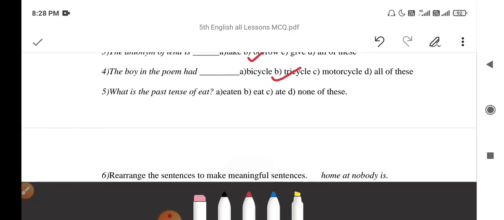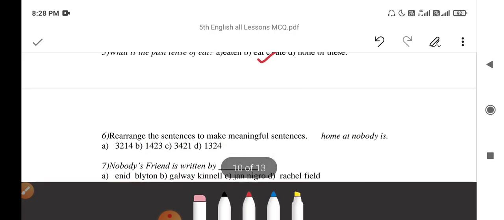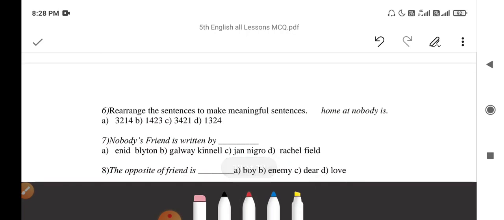What is the past tense of eat? Ate. Rearrange the words to make meaningful sentences. Home, at, nobody, is. The sequence will be 3, 4, 2, 1. Nobody is at home.